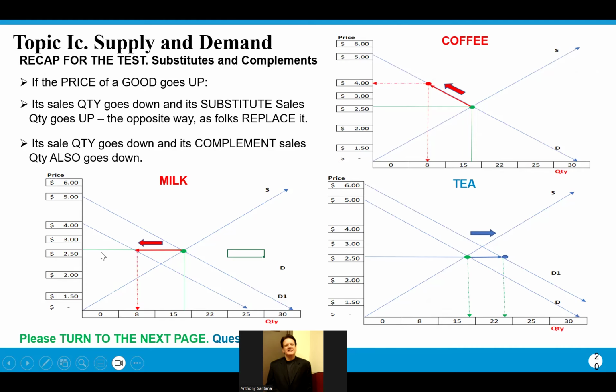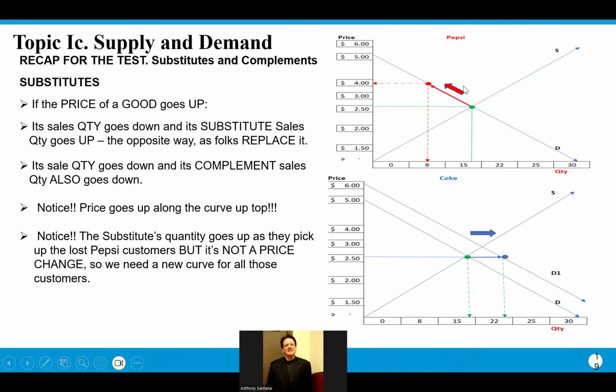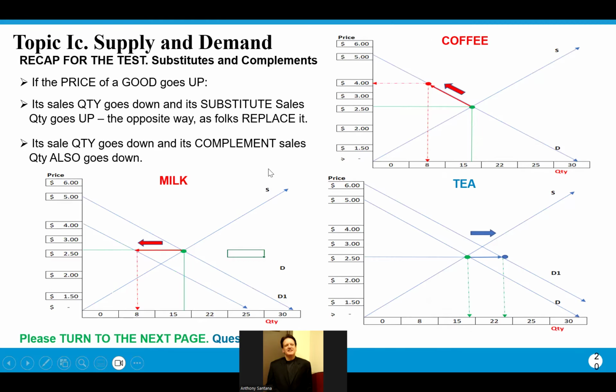Okay, so please study that in common sense terms. If one good becomes too expensive, you buy the other good. And if one good becomes too expensive, the good that you buy with it also becomes less popular. Okay, and that's the end of that explanation.